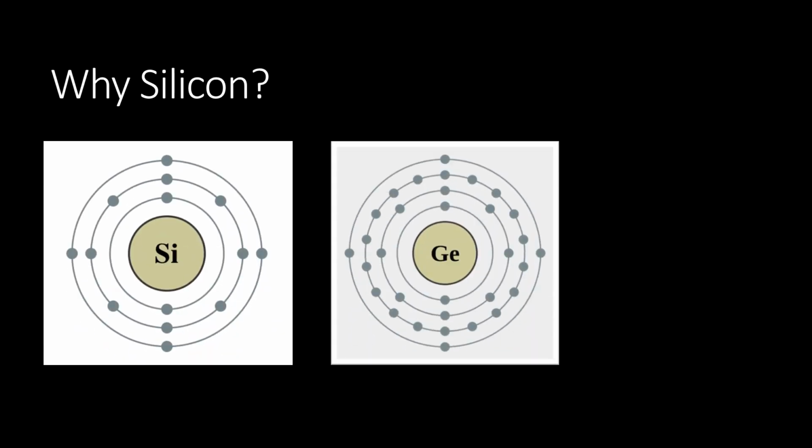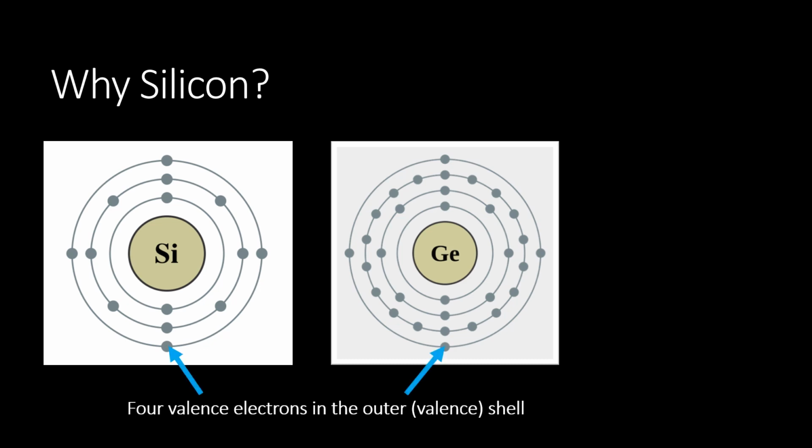The atom structure of silicon and germanium are shown. Both silicon and germanium have the characteristic 4 valence electrons. The valence electrons in germanium are in the 4th shell, while those in silicon are in the 3rd shell, closer to the nucleus.